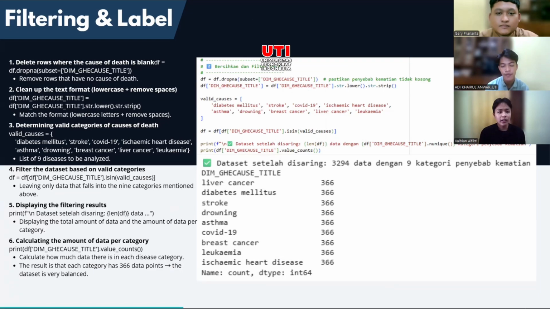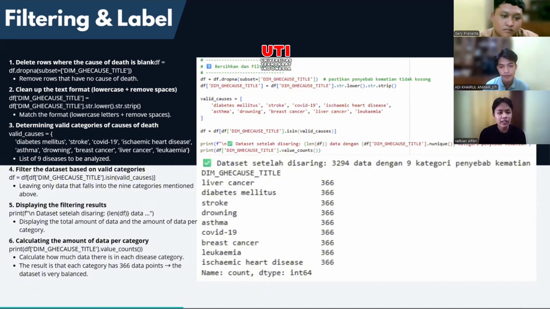We chose a list of nine causes of death. First is diabetes mellitus, second is stroke, COVID-19, ischemic heart disease, asthma, drowning, breast cancer, liver cancer, and leukemia.